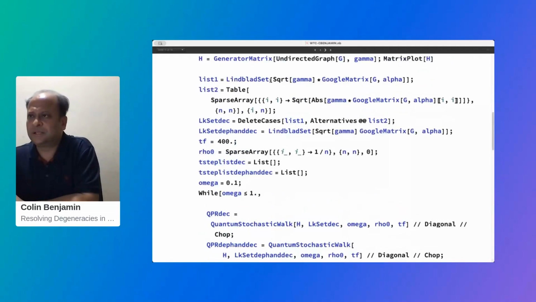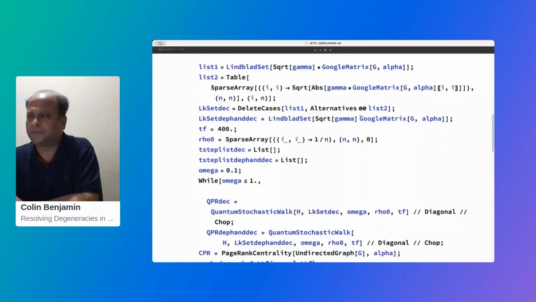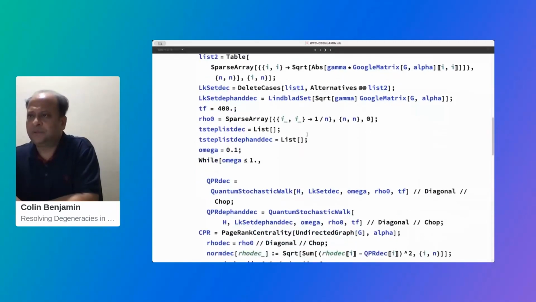This list here tells you how to do it. I'm not going into detail. This list 2 is only the diagonal part of your matrix, and you can remove it. And you start your vertex at some index. Here we start so that all our vertex sites are equally probable, so it's 1 by n.